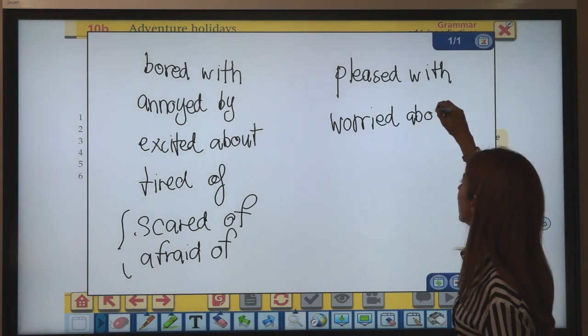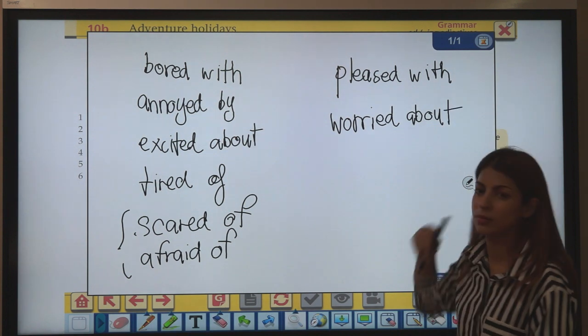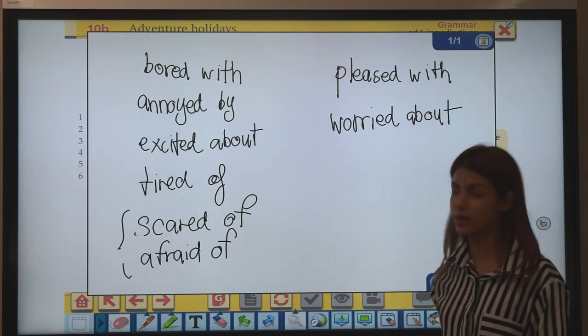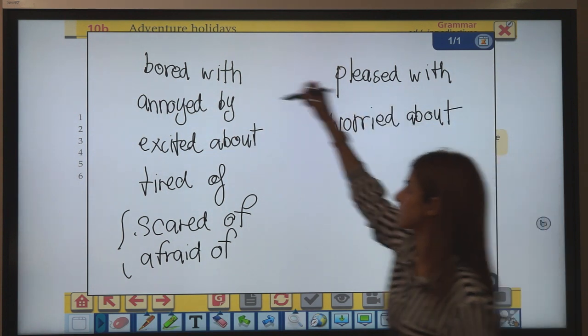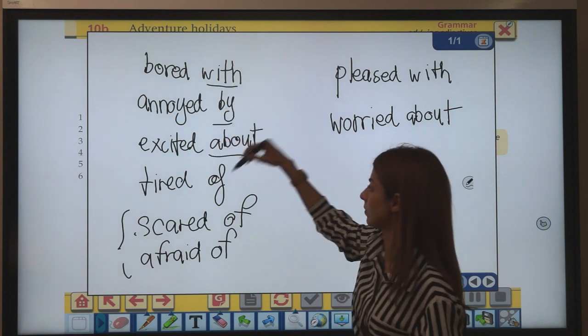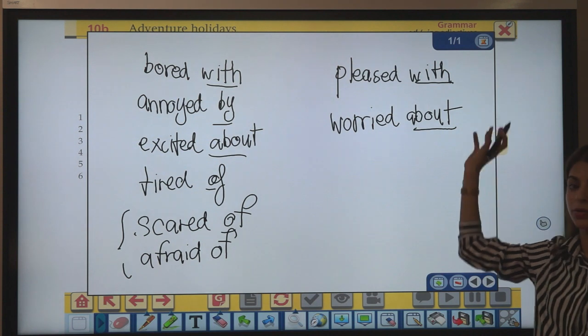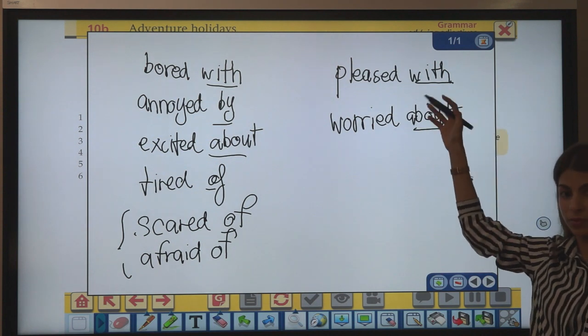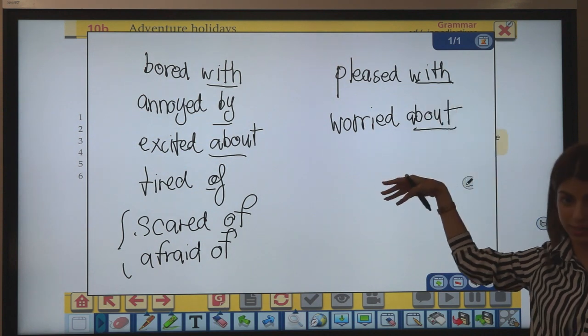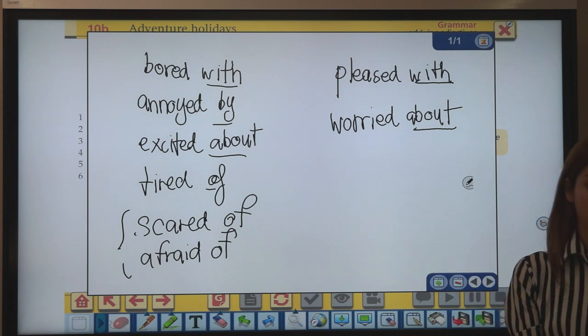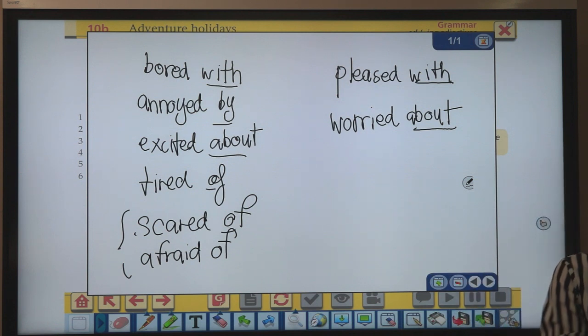For example, you could say I'm worried about my final exams, right? So these are the prepositions that come with these adjectives, right? Make sure you use the right preposition with the right adjectives. Alright, so that's the end of unit 5b and until next time.